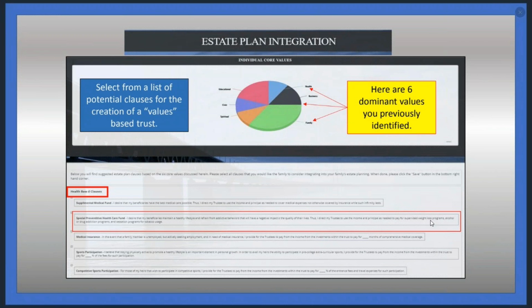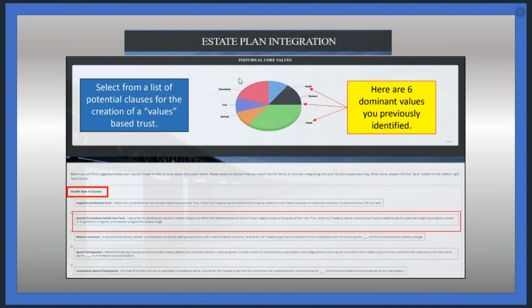Here you will see your individual core values from your Values 360 project. You'll select from a list of potential clauses for the creation of a values-based trust to incentivize positive behaviors. Here are the values you had previously identified in Values 360. One of the reasons Values 360 needs to be completed first is that those core values are the foundation of everything that we do.